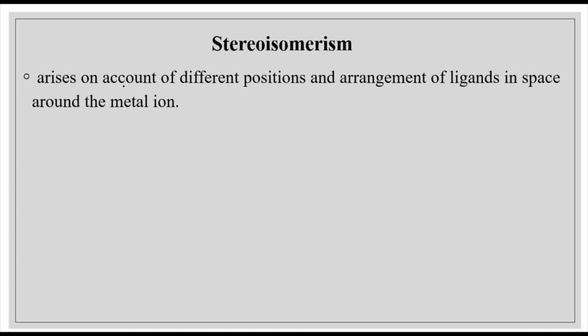Hello students, today we will be discussing stereoisomerism. Stereoisomerism arises on account of different position and arrangement of ligands in space around the metal atom. Now, stereoisomerism can be categorized into two. The first one is geometrical isomerism and the second one is optical isomerism.